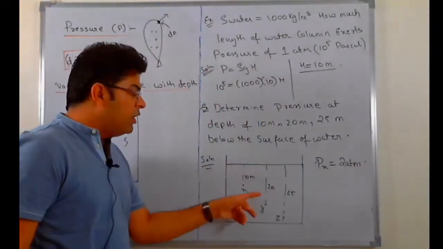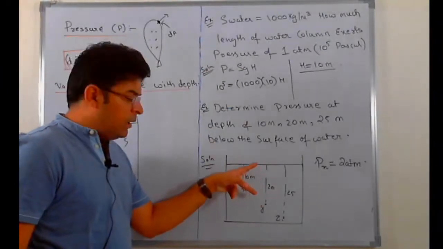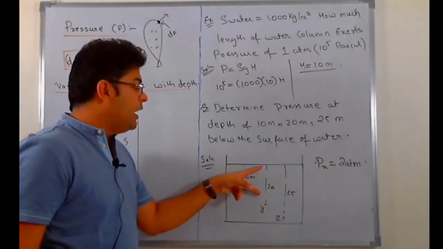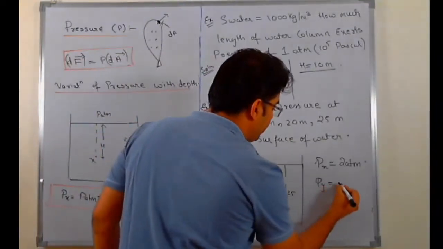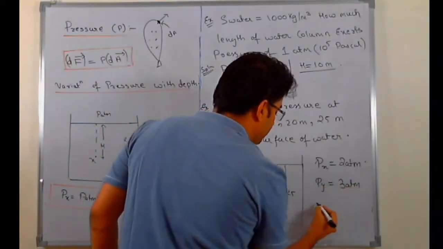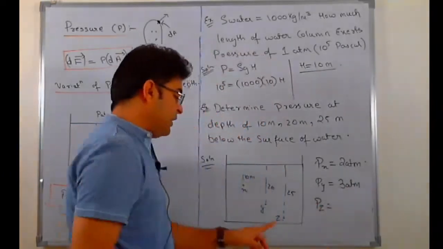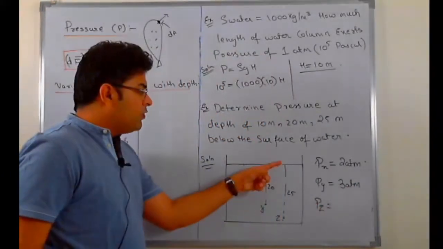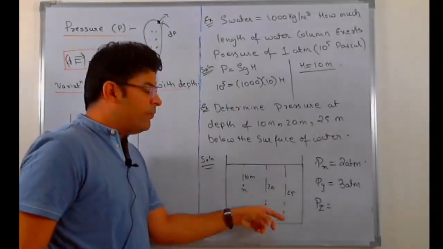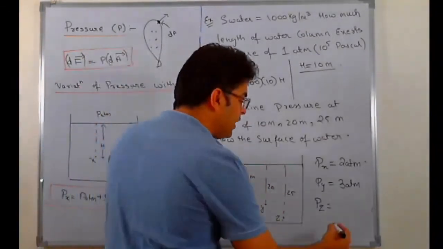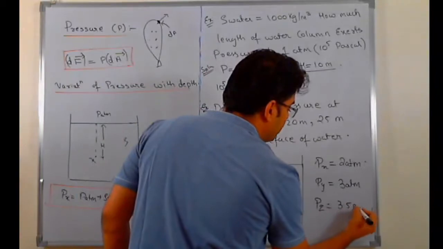Similarly, at point y, because of the 20 meter of water above it, pressure will be 2 atm. And because of atmosphere, the pressure has to be 1 more atm. So the pressure at point y comes out to be 3 atm. Similarly, at point z, because of the 25 meter of water here, the pressure will be 2.5 atm, and because of atmospheric 1 atm, the net pressure at point z comes out to be 3.5 atm.